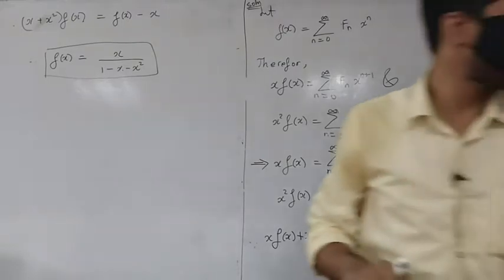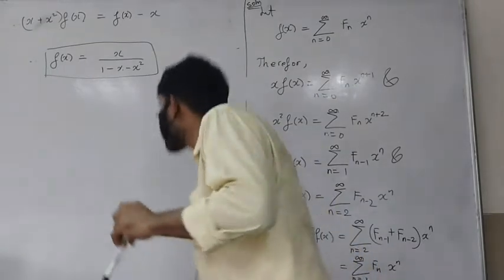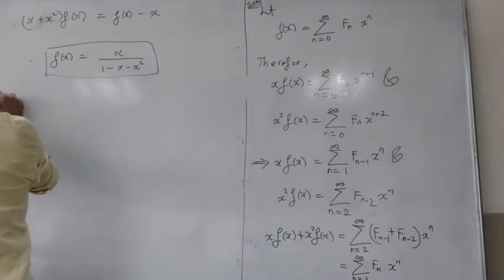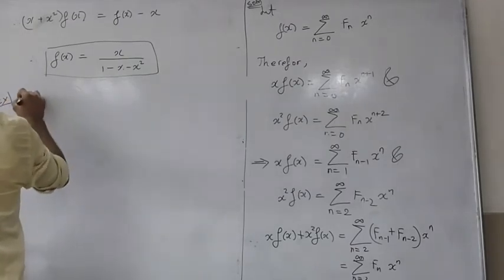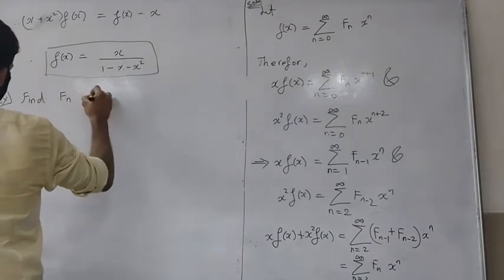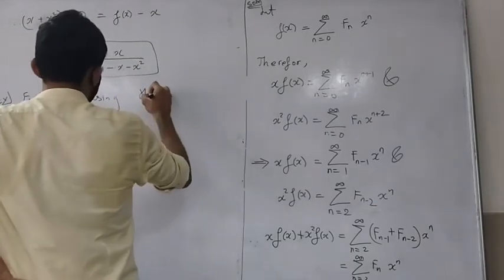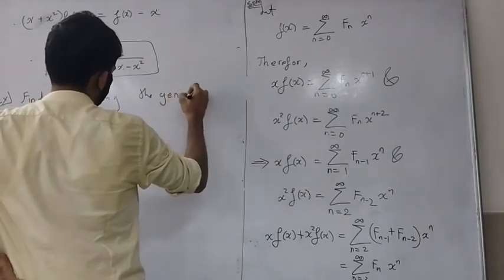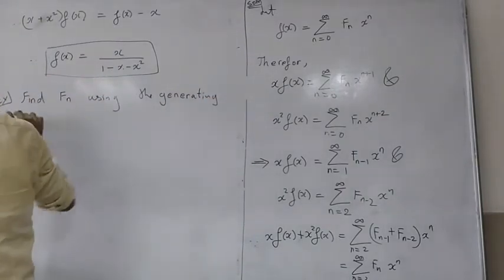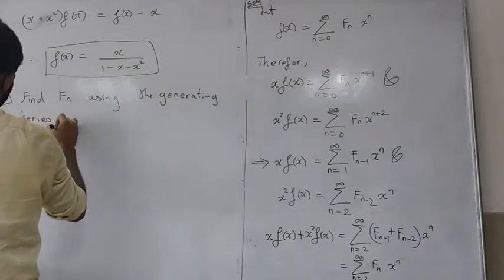So let us find the closed form of the Fibonacci sequence using the generating function. Okay, let's see. Find fn using the generating series of fn.